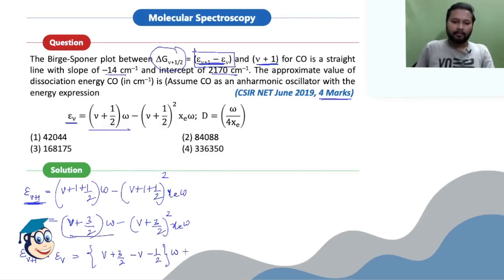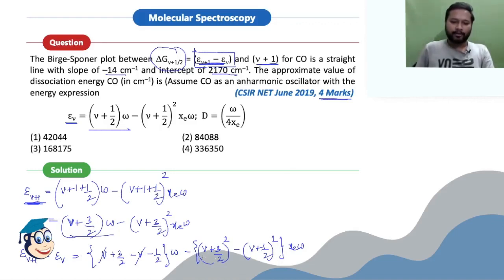Then I will have a minus sign, and in the bracket I will have this particular term, that is V plus 3 by 2 squared minus V plus 1 by 2 squared, times X E omega. Here you can see the V and V will cancel out. Here you are going to get 1 only. So overall, you just have to calculate this.